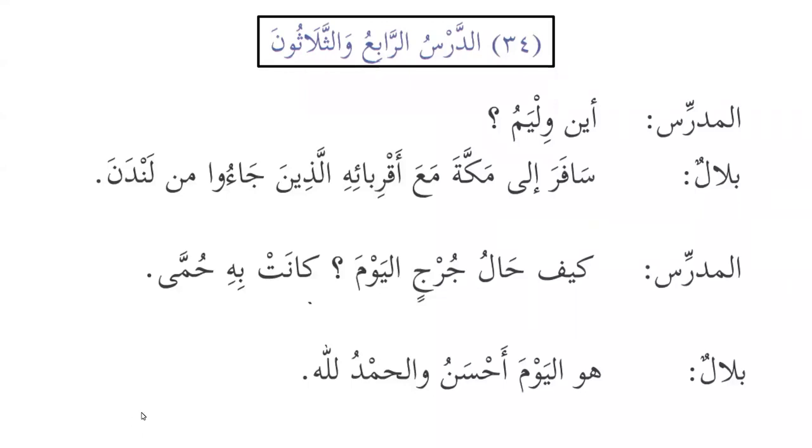Al-mudarrisu, the teacher. Aina Williamu, where is William? Now we can see that William does not have tanween. So what does that mean? We know that when a noun is al-mamnu min as-sarf, or diptote, it does not accept tanween, and also generally it does not accept kasra. So now we know that William is a non-Arabic name, and all non-Arabic names are diptote. That's why we don't have tanween over here.